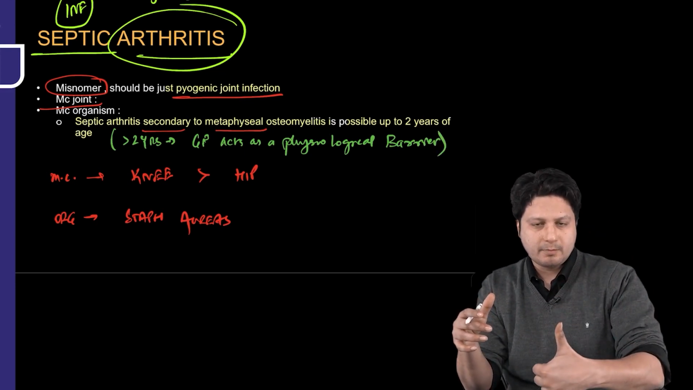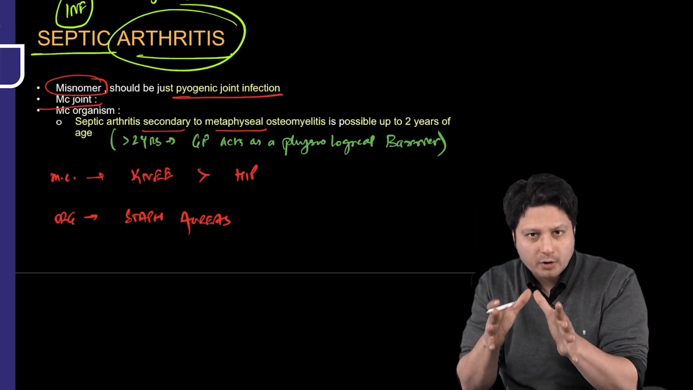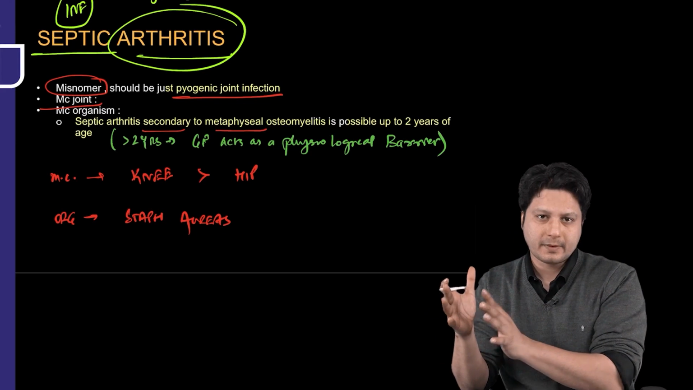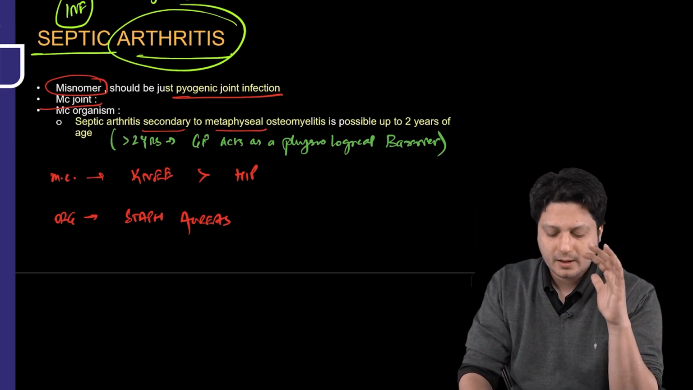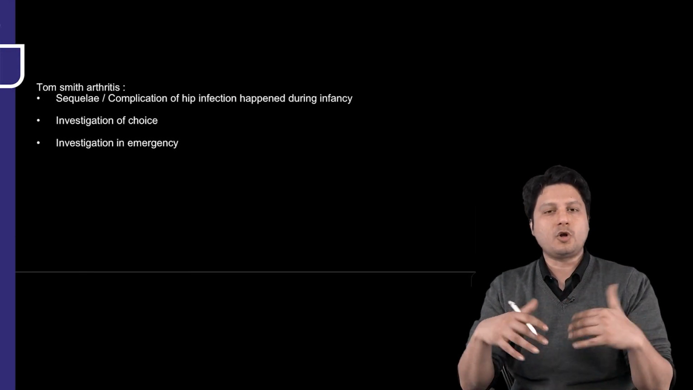So, this infection from metaphysis to epiphysis and from epiphysis to the joint is possible only up to 2 years of age. So, hopefully you have understood what I am trying to say by this particular line. Next, the Tom Smith arthritis.